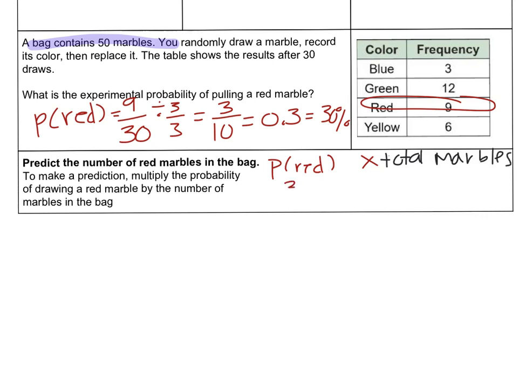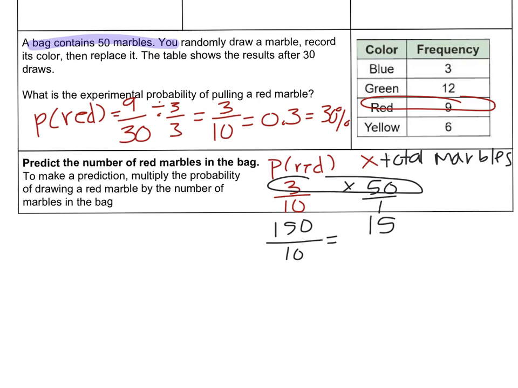So my probability was 3/10 times 50. Put it as a fraction over 1. 3 times 50 is 150 divided by 10. We expect there to be 15 red marbles in the bag.